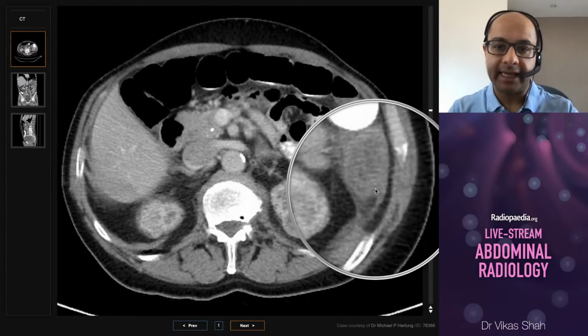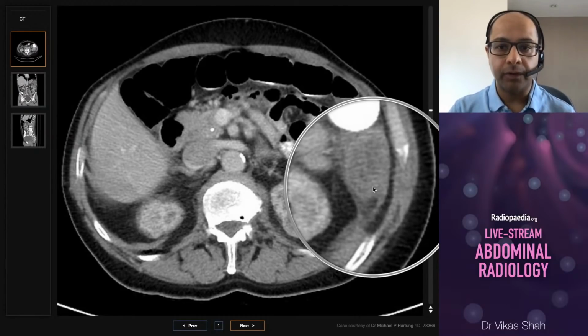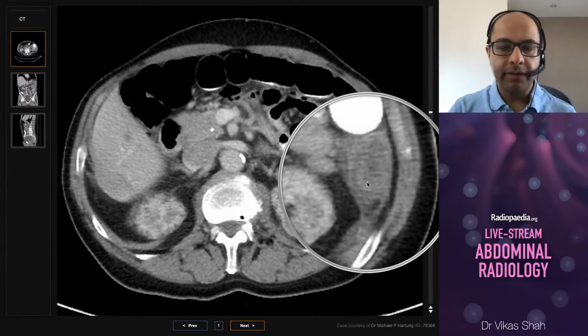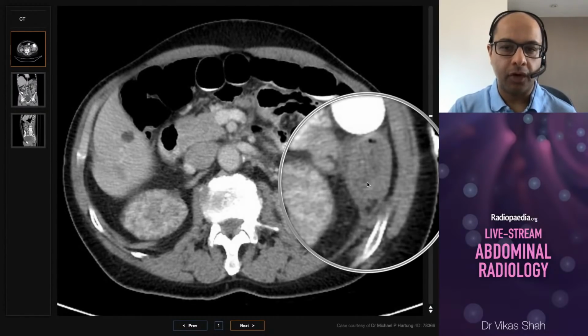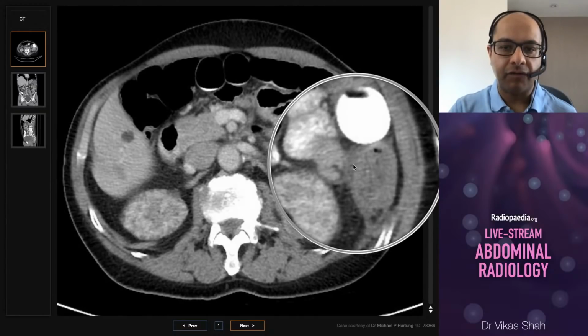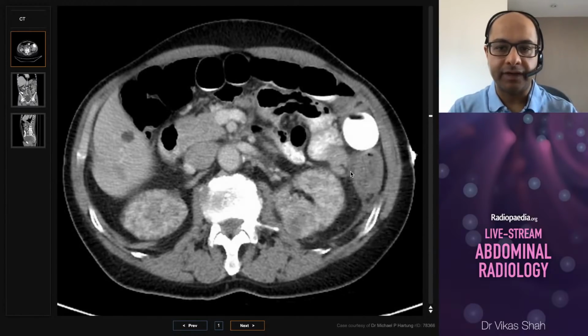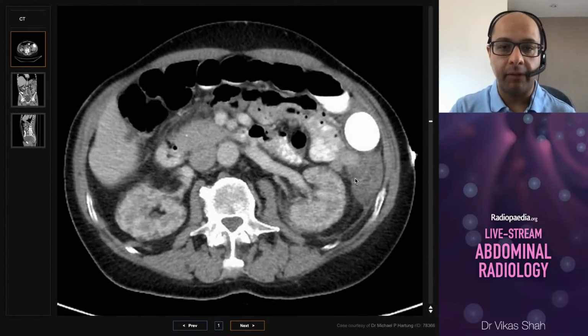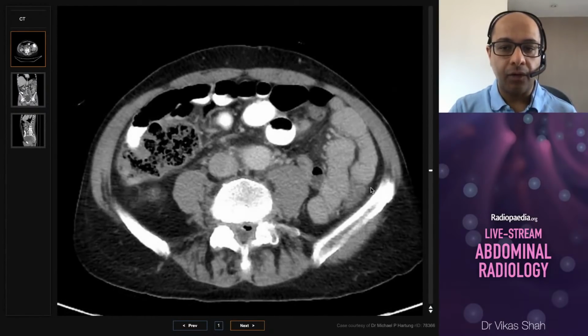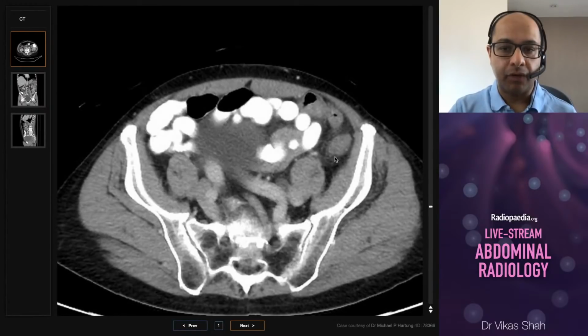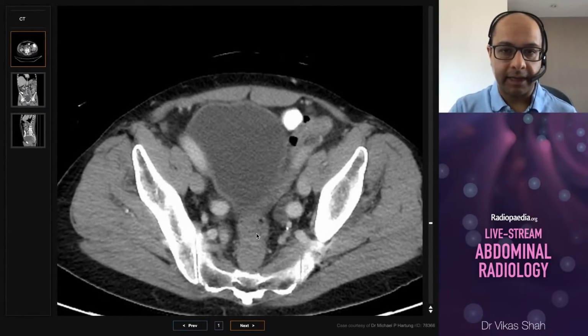So the features that we're seeing here are that it's thick-walled, that the wall is of reduced density compared to other inflammatory processes. The lumen is very narrowed, or we're not really seeing that much luminal content, and that the fat around the colon has an increased density. So once again, it's that really helpful sign of fat stranding that we're seeing. And we can follow that all the way down to the sigmoid but the rectum is spared.